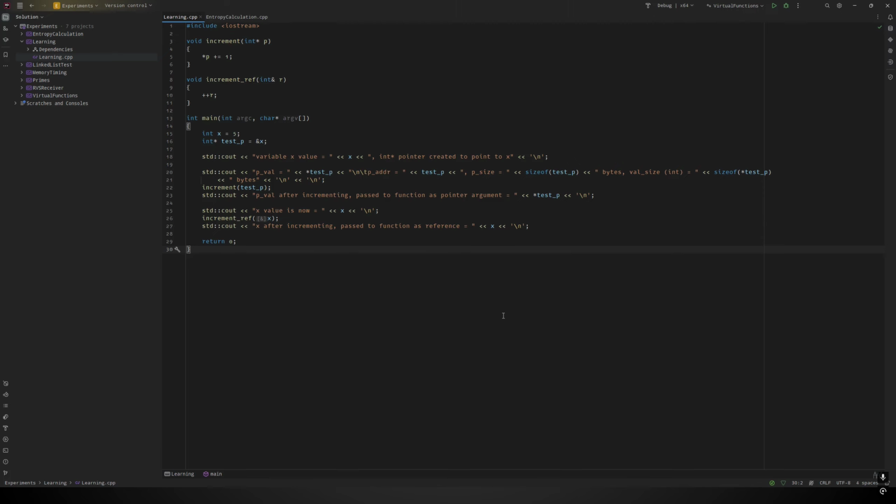So I'm here in Writer now, and I wanted to be able to show an example of what a build configuration looks like. This is not an Unreal project. This is just kind of a little project I use for learning and experimenting whenever I encounter something I want to try to figure out. And so you can see that I even titled it learning.cpp. This was just something where I was testing out some stuff with pointers and references.